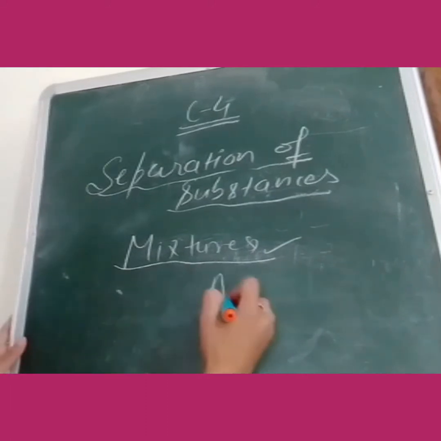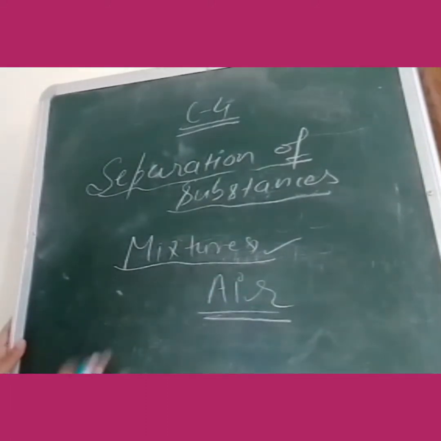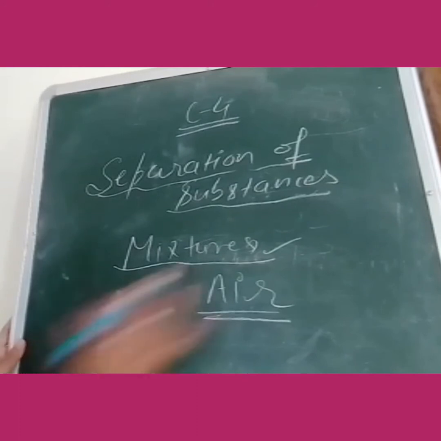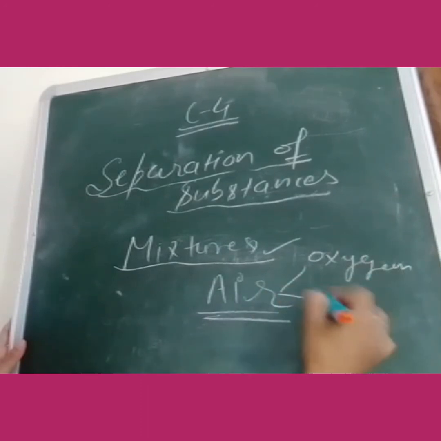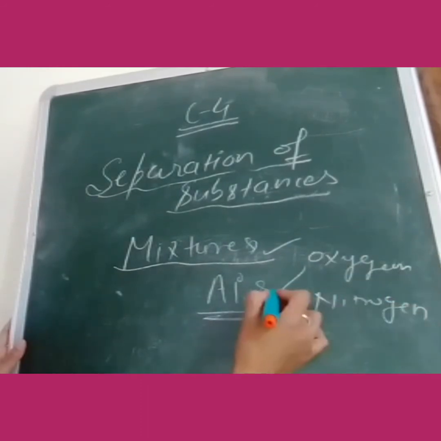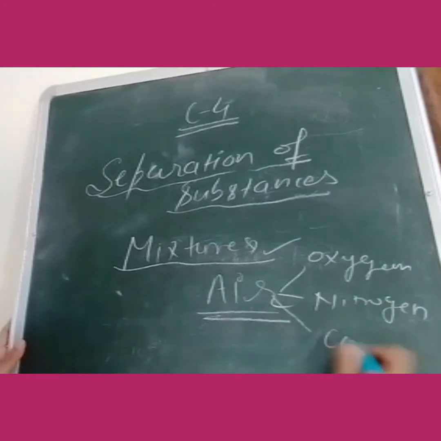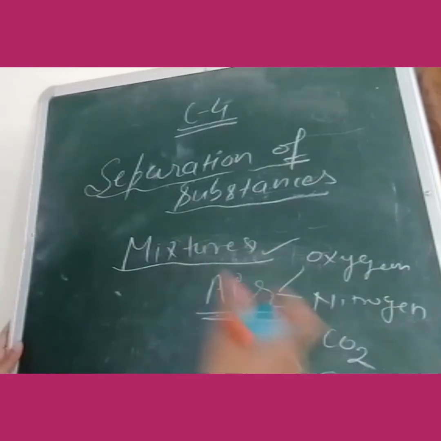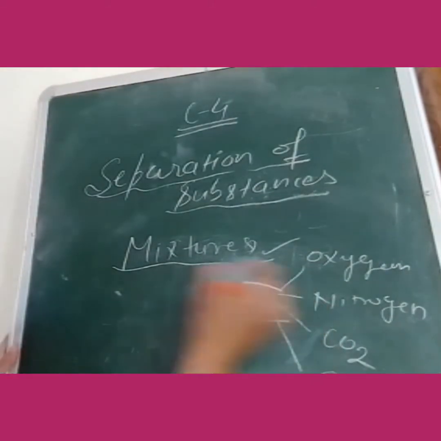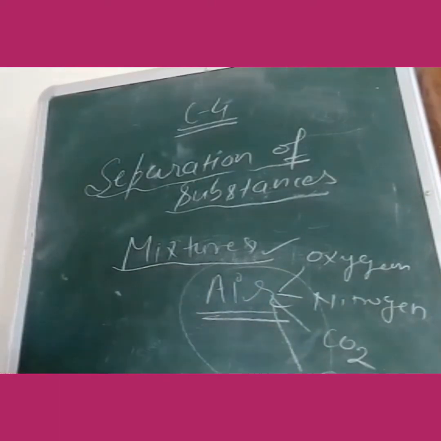For example, air is a mixture of so many gases. Not only one gas will be here. Air is a mixture of oxygen, nitrogen, carbon dioxide, and sulfur dioxide. Besides gases, water vapors will be here, and other dust particles and microorganisms will be here. So we can say that air is a mixture of so many substances.